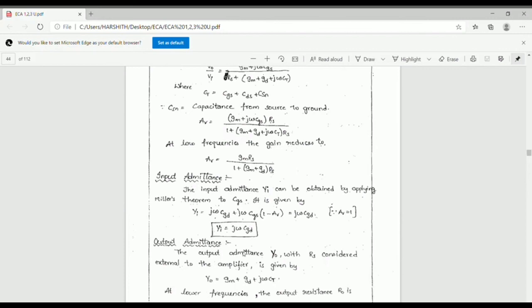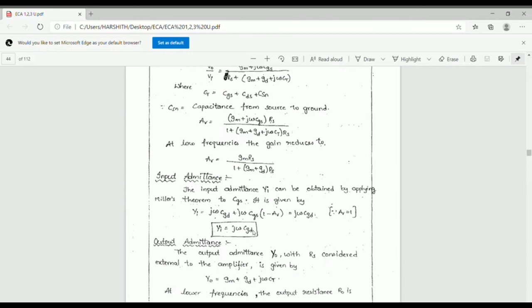These two are added. AV equal to 1, so 1 minus 1 is 0, and 0 into something is 0. So we get Yi equal to j omega CGD.